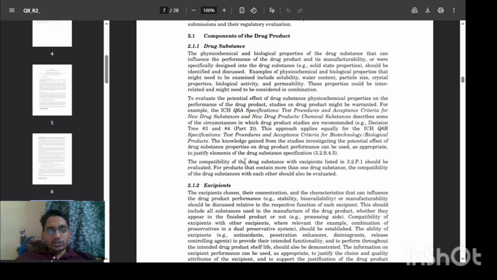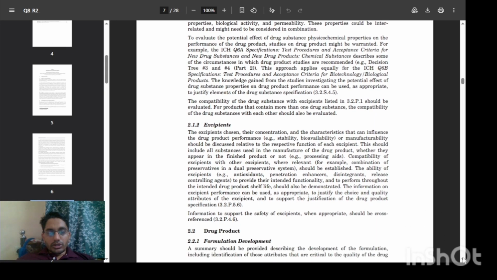The compatibility of the drug substance with the excipients listed in 3.2.P.1 should be evaluated. Compatibility studies of the excipients and the API should be done. For a product containing more than one API, the compatibility of each API with the other APIs should be evaluated. Then the second point.